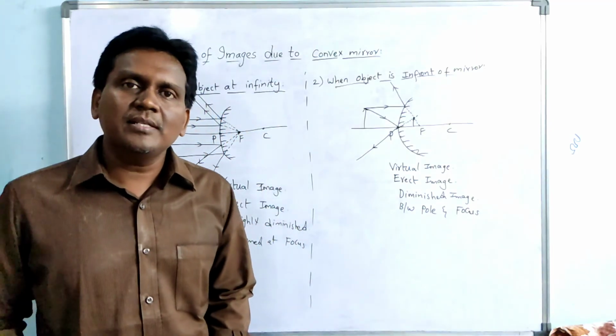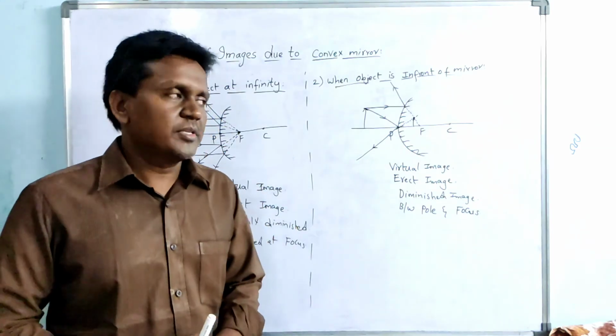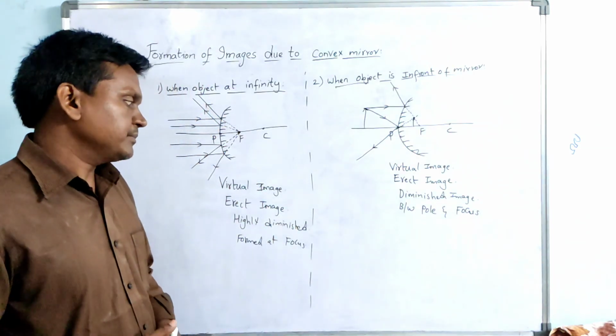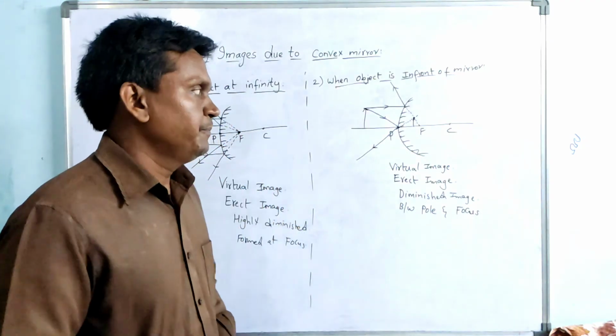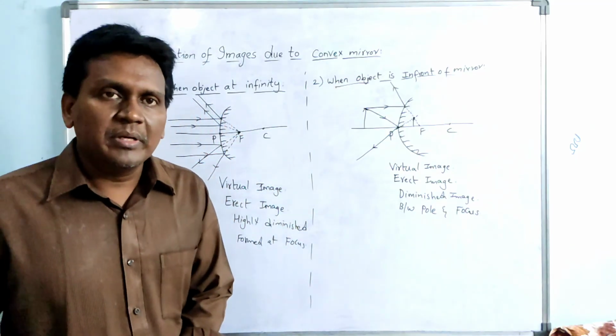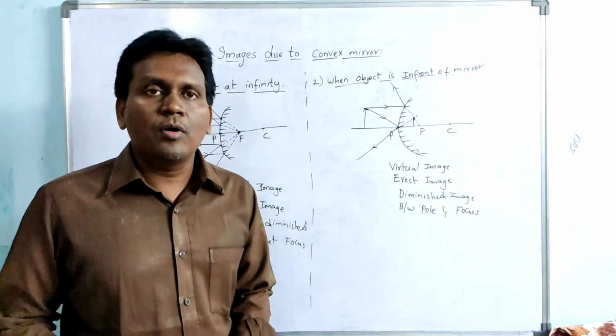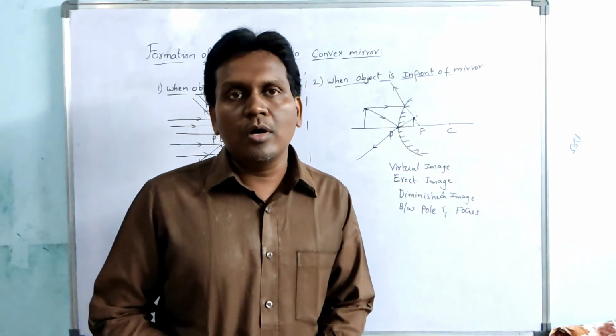In these two cases, the image formed is virtual, so obviously it is an erect image, and in both cases we can observe highly diminished and diminished images. So these are the 6 cases in concave mirror and 2 cases for convex mirror. Formation of image due to concave and convex mirrors.